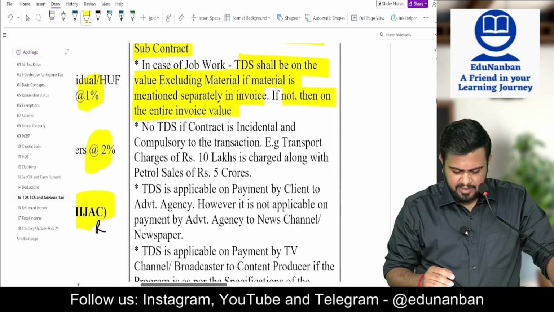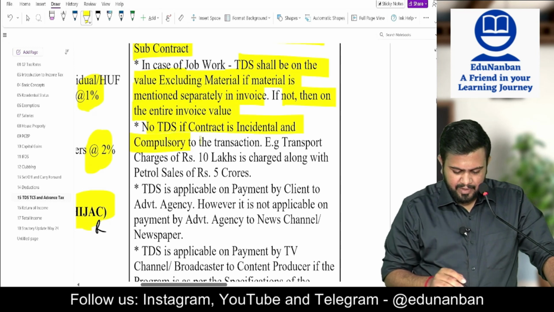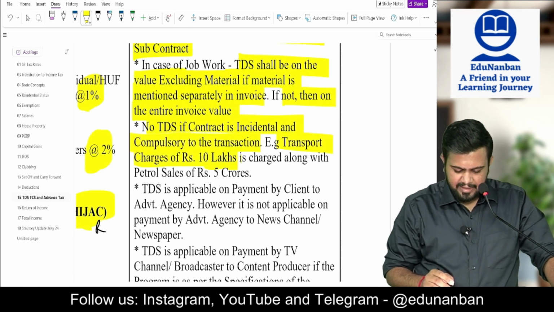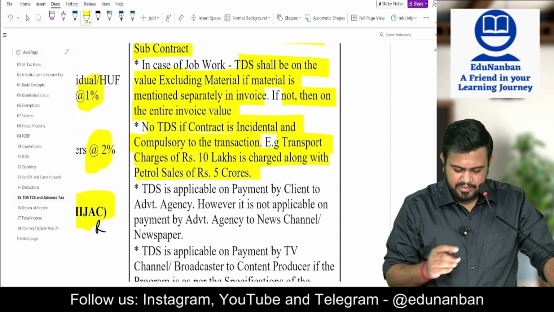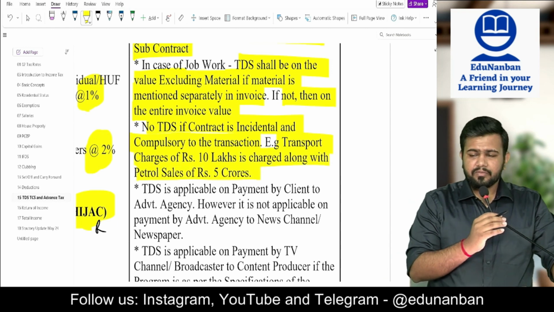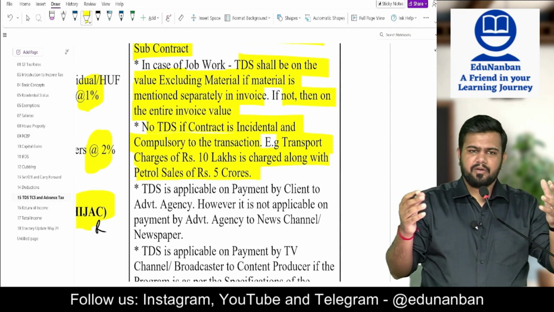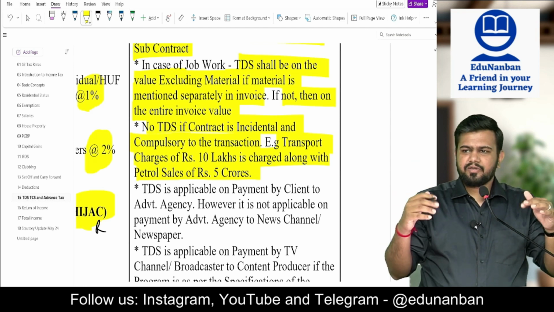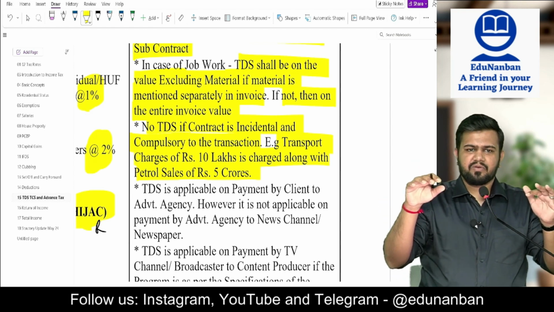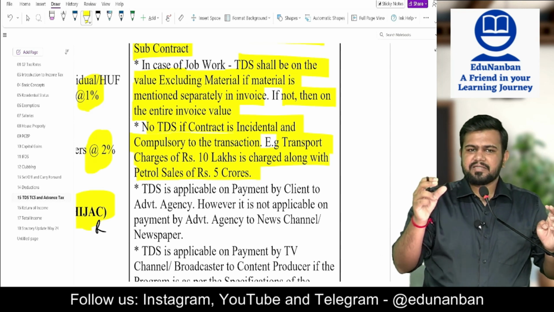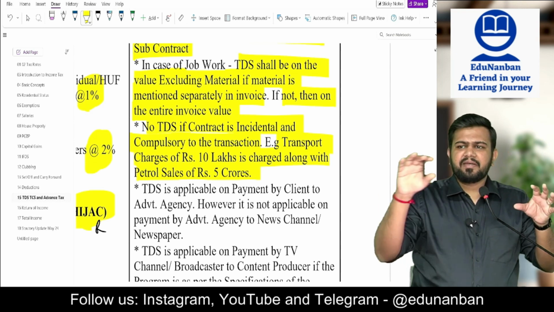No TDS if contract is incidental and compulsory to the transaction. Example, transport charges of 10 lakhs is charged along with the petrol sales of 5 crores. Now listen here, you are purchasing some product worth 10 crores. On that, freight charges is also there, and it is incidental to that sales.